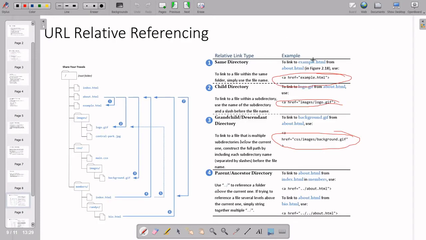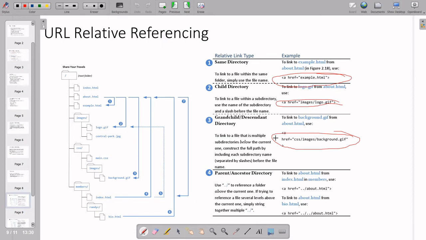So here you see, the first one is the same directory: a href same file name, example.html. Whatever file you are creating is also in the same folder, so nothing else is required, only the file name .html. Another one is child directory. Child directory means inside one folder you have some images, video and audio. So see here, inside the image folder you have the image logo.gif, and we write it like this.